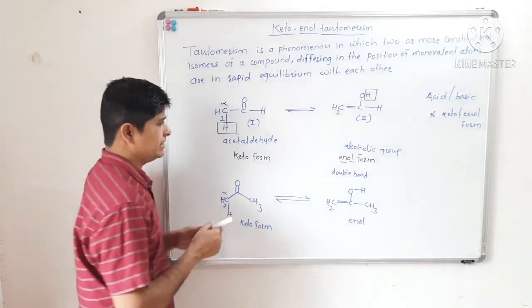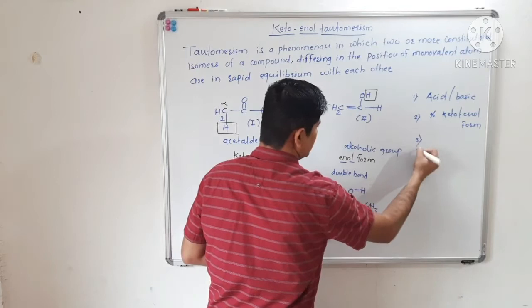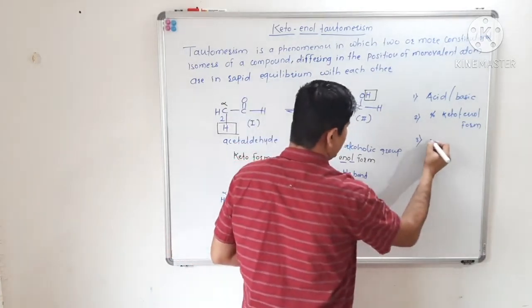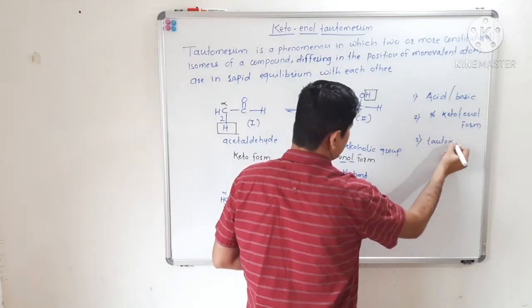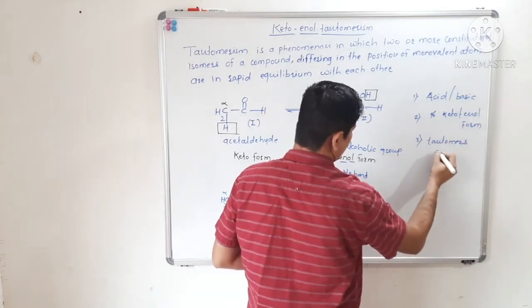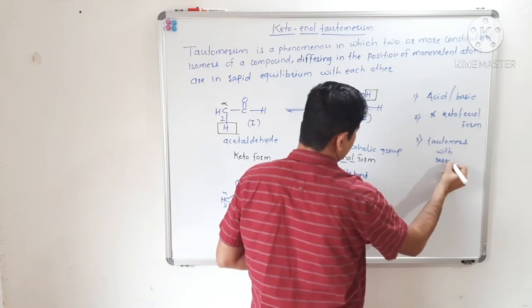Now the next point: can we compare these tautomers with resonating structures?